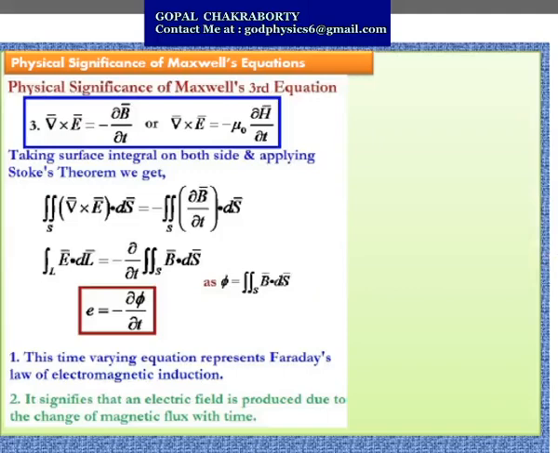This equation signifies that an electric field is produced due to the change of magnetic flux with time. So it's a time varying equation and represents Faraday's law of electromagnetic induction. The negative sign on the right hand side of the above equation signifies the truth of Lenz's law.